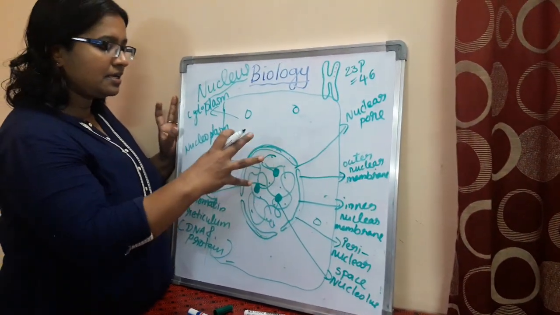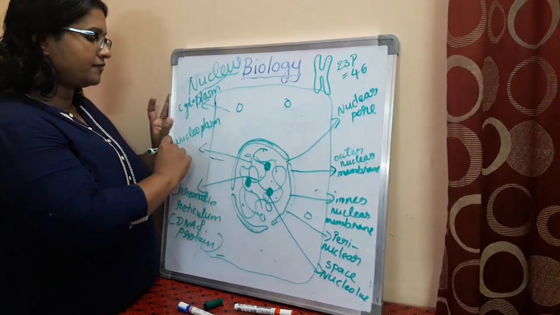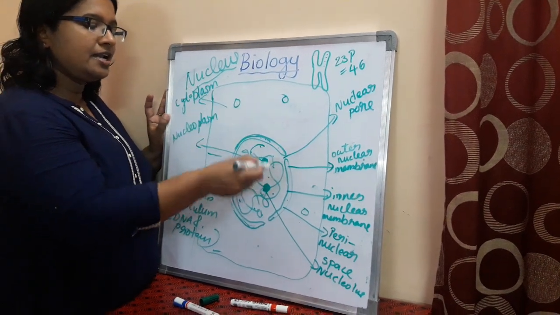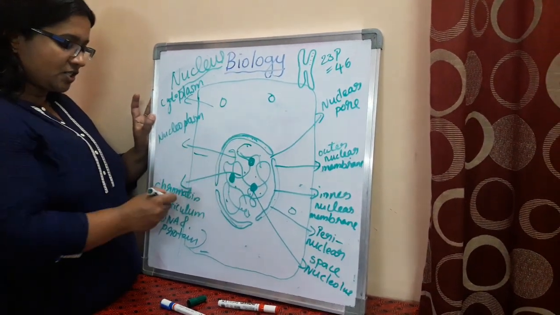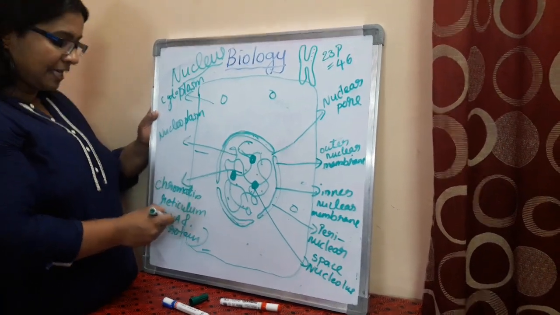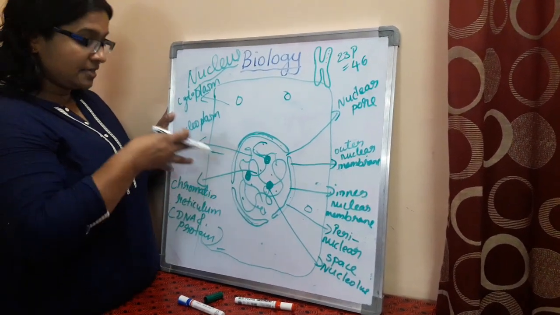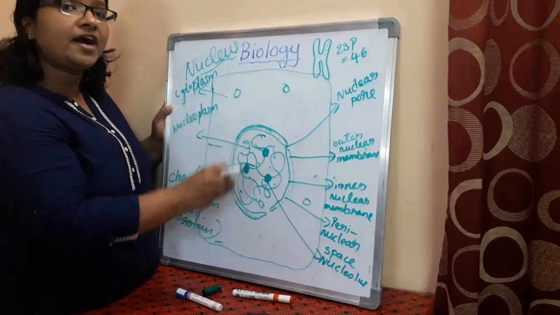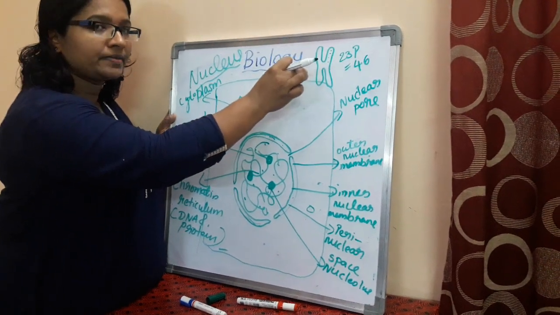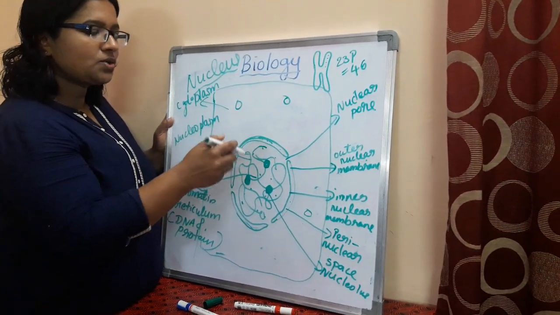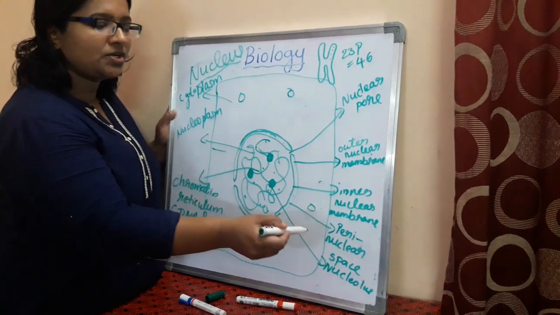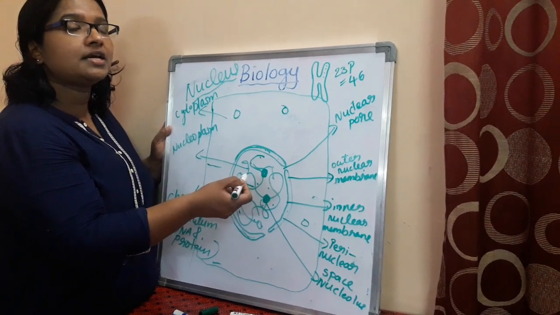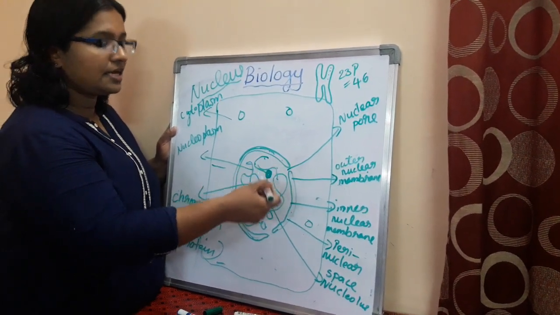And then coming to the entire contents of the nucleus, we call it nucleoplasm. Nucleoplasm has highly network-like structures, which is called chromatin reticulum, that is made up of DNA and protein. And this chromatin reticulum condenses in case of a dividing cell and forms chromosomes. Okay, and then the nucleus also has some round bodies inside, which is called nucleolus. And this nucleolus is meant for the formation of RNAs and also for the ribosomes.